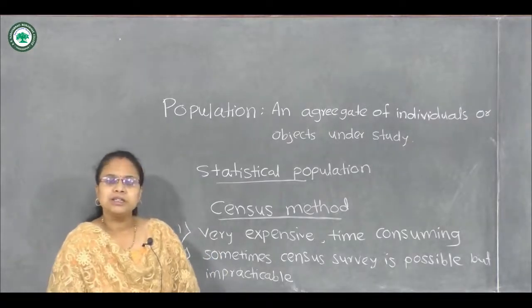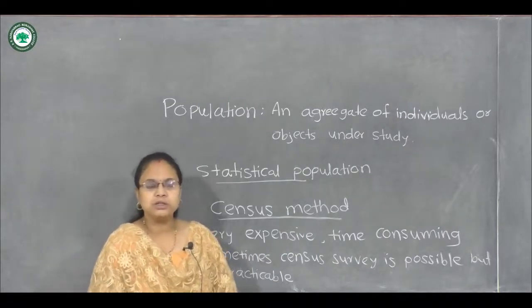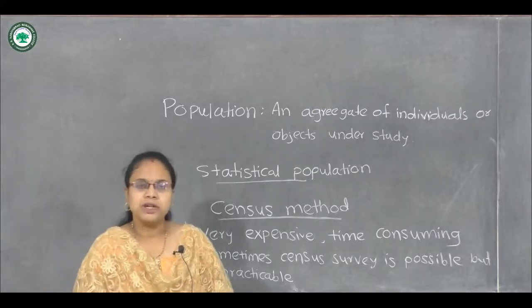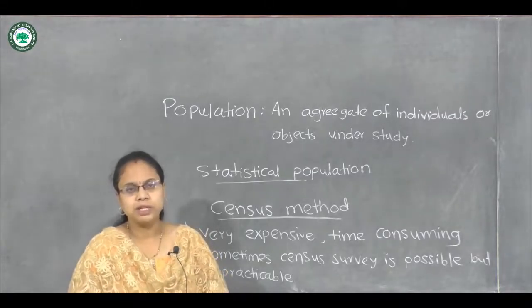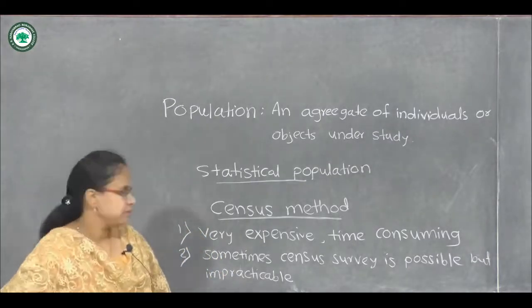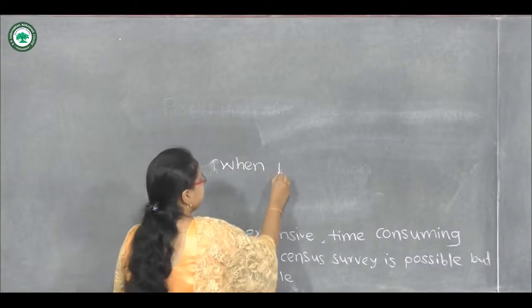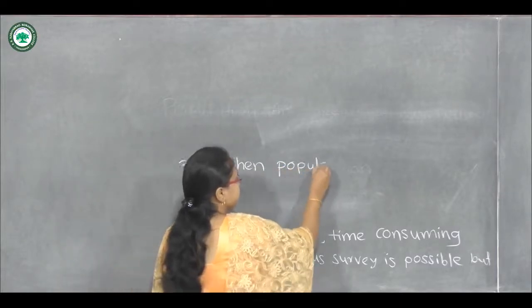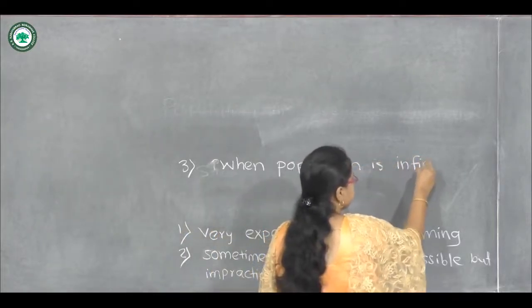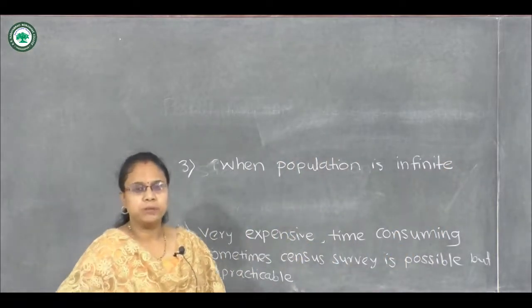Also while testing explosive items or explosive objects, it is not possible to take every object in that population. We can't study each and every object from that population. And the last limitation is when there is an infinite population.